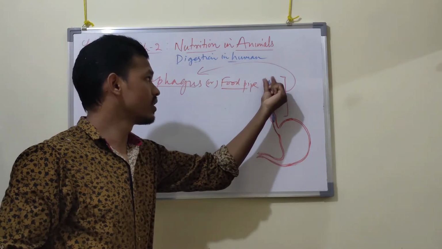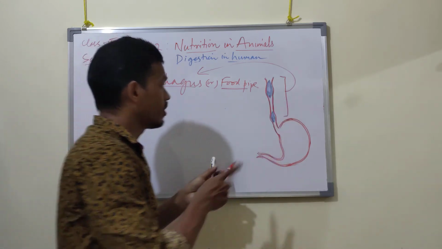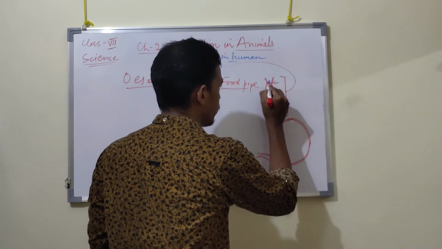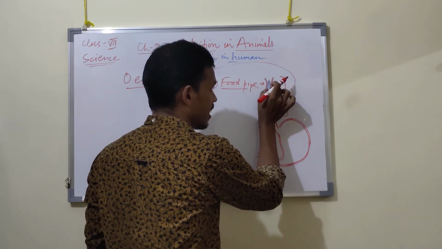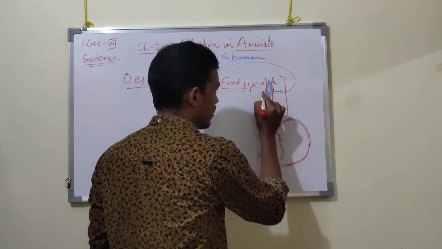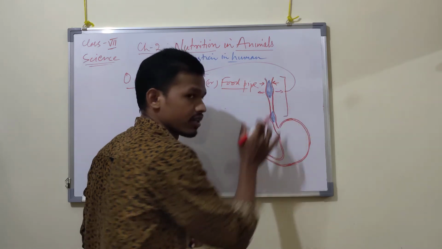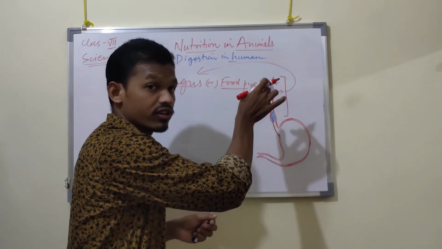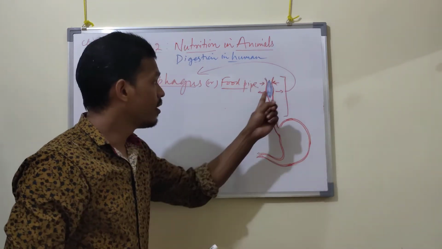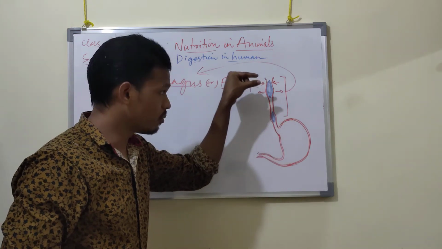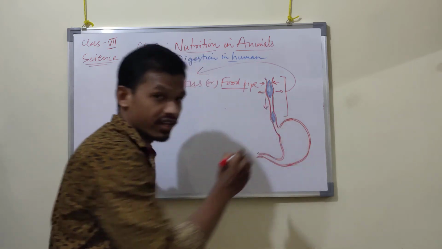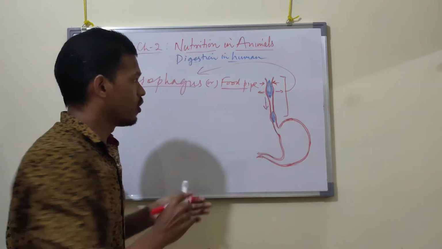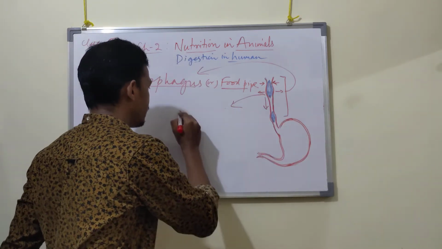So what happens? When the food enters, this upper muscular part will contract, and then this lower part will expand. Contraction and expansion lead the food particles to move in a downward direction. This movement is called peristalsis.